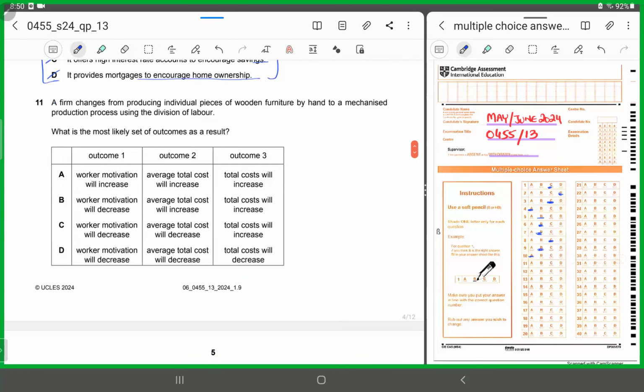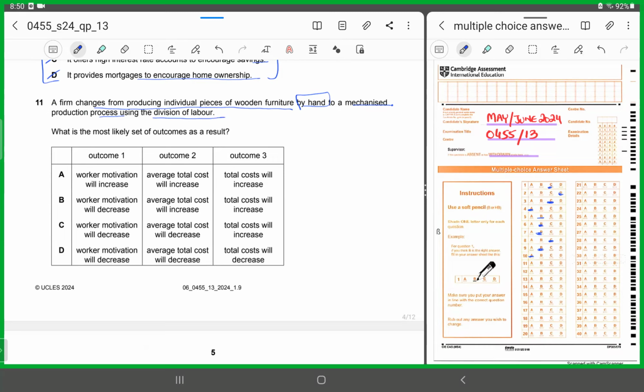Number 11. Number 11 says a firm changes from producing individual pieces of wooden furniture by hand to a mechanized production process using the division of labor. So now what is the firm doing? The firm initially was dependent upon producing wooden furniture by hand.